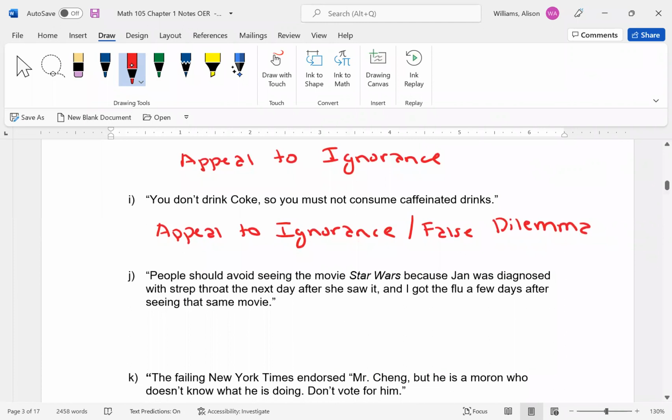People should avoid seeing the movie Star Wars because Jan was diagnosed with strep throat the next day after she saw it, and I got the flu a few days after seeing that same movie. So again, it's the idea that because they went and saw something and certain things happened, that meant it caused it. That's false cause.